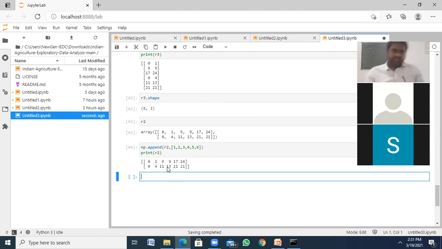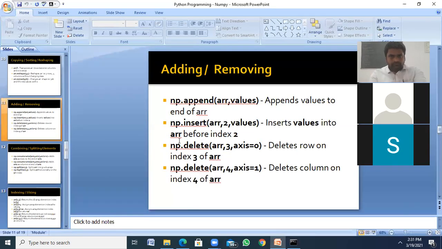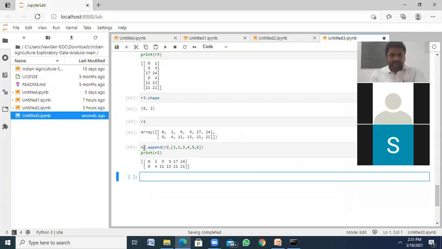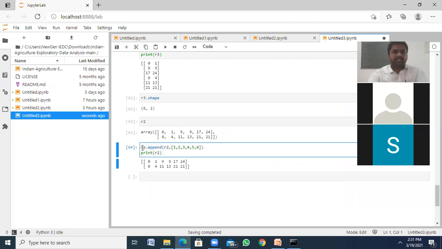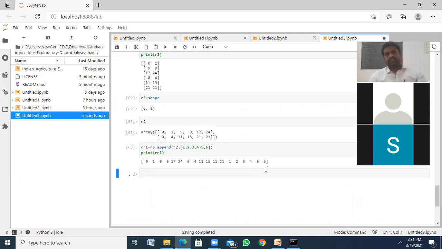Once again, here I want to assign it to RR1 and then it executes like this. See here, it adds 1 2 3 4 5 6, so it creates a new array. This is the way we append.